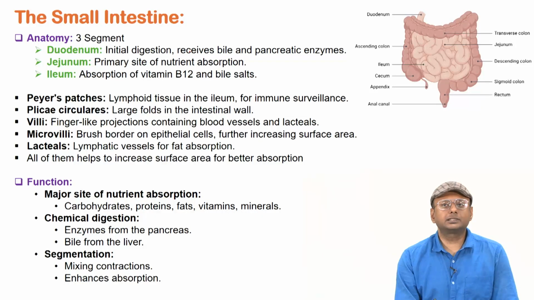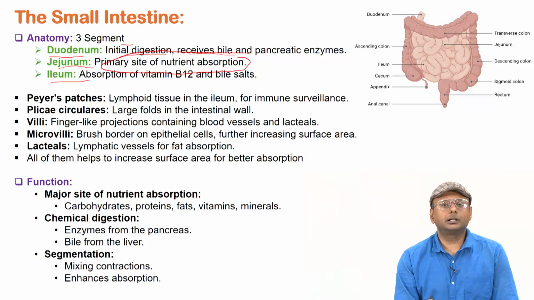Then next is the small intestine, right? It has three different segments. One is duodenum, then jejunum and ileum, right? What are the different functions? Initial digestion, receives bile and pancreatic enzymes. Then jejunum is mostly the primary site of nutrient absorption, so this is a very important part.